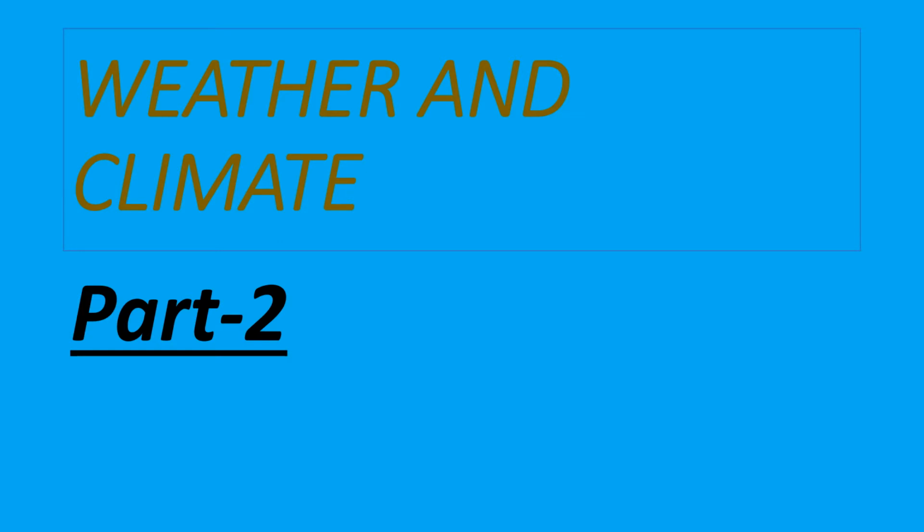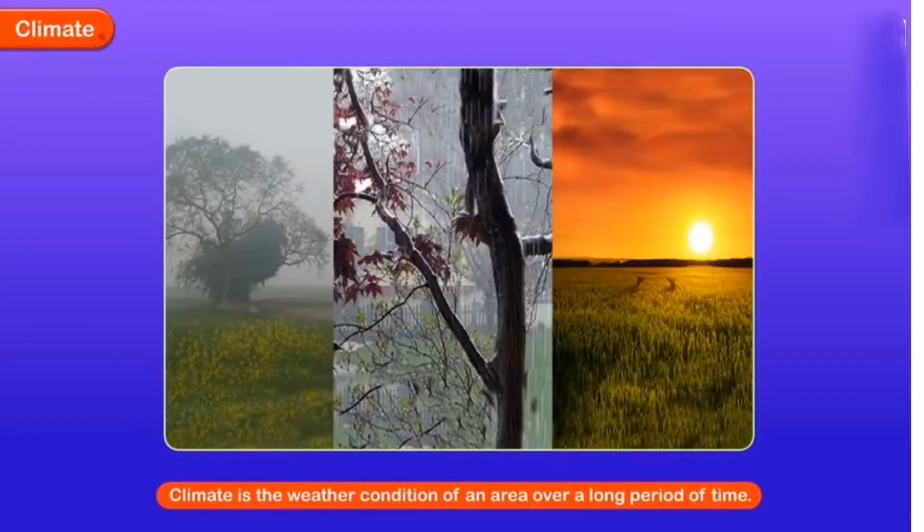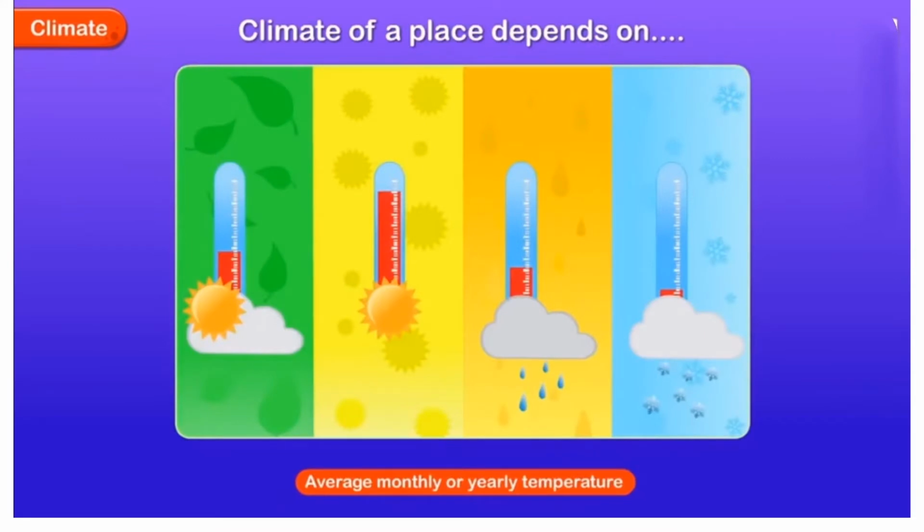In this video, we will learn about the climate and factors that determine the climate of a place. The climate is describing the long term and average weather condition for a specific region. Climate of a place depends on an average monthly and yearly temperature. If temperature is low, then it will cause cold climate and high temperature will cause hot climate.